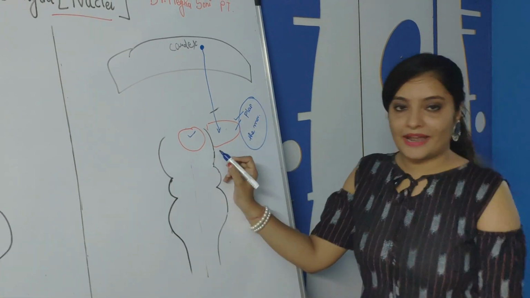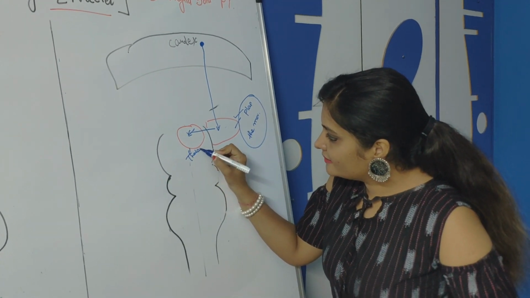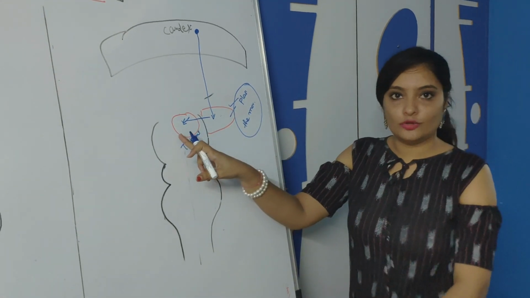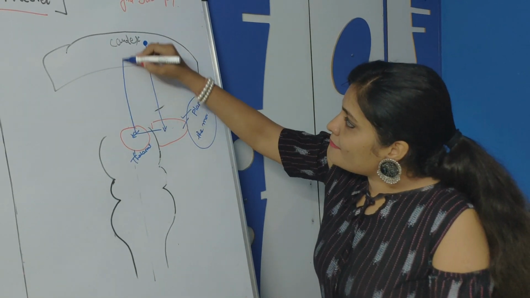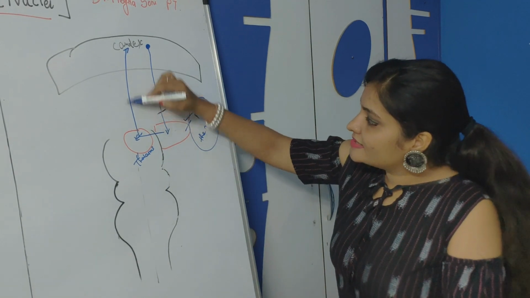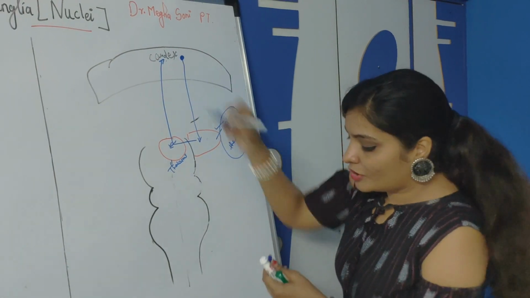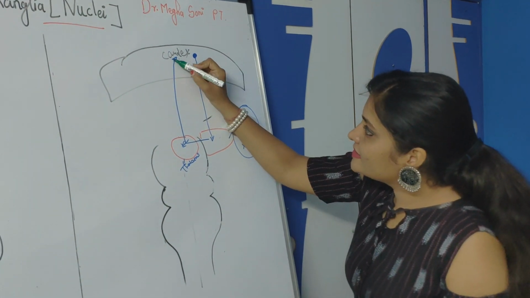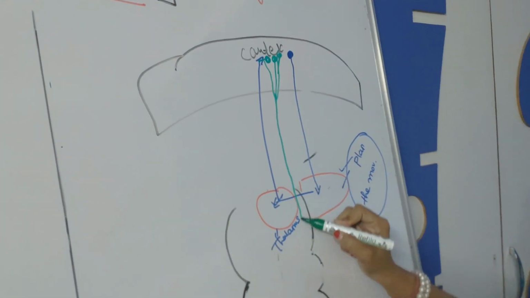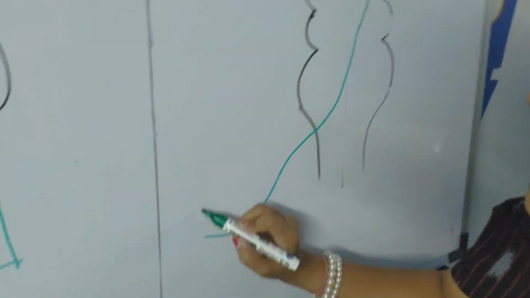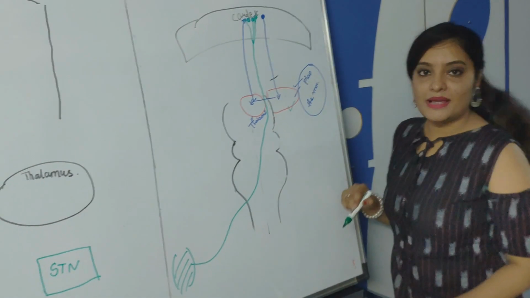Now this whole planning will be sent to the thalamus. This is thalamus. This whole planning will be sent to the thalamus, and the thalamus will send the final report back to the cortex. This is the final report sent to the cerebral cortex by the thalamus, and you know the corticospinal tract originates here. So this signal will be passed to the corticospinal tract. This tract will go here, it decussates and it supplies the opposite side of the muscle. So this is the main function of basal ganglia.